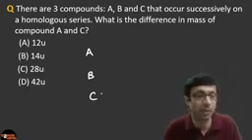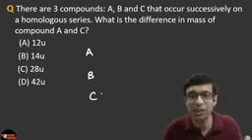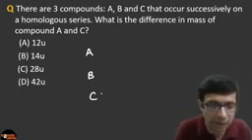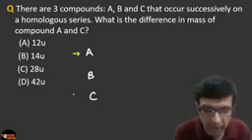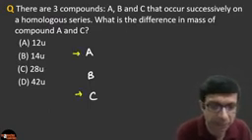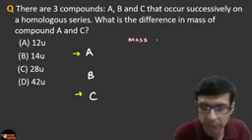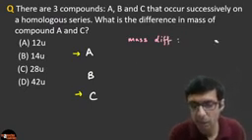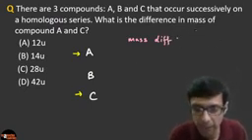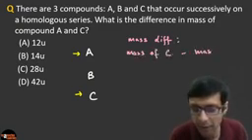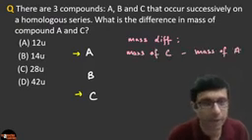We don't know which series. It can be alkanes, alkenes, alkynes. Homologous series are so many, right? So what is the difference in mass of compound A and C? So they're basically asking you the mass difference. Mass difference, so basically C minus A, which basically means mass of C minus mass of A, right? Mass of C minus mass of A. So what do you guys think it's going to be?